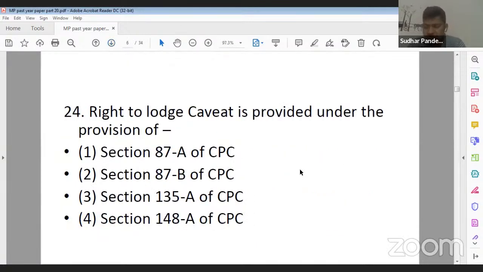Next question is question number 24. Right to lodge caveat is provided under the provision of. Yes, Ankita ji, 4 is the correct answer for question 23. Right to lodge caveat is provided under the provision of option 1, section 87A of CPC; option 2, section 87B of CPC; option 3, section 135A of CPC; and option 4, section 148A of CPC. What should be the correct answer?